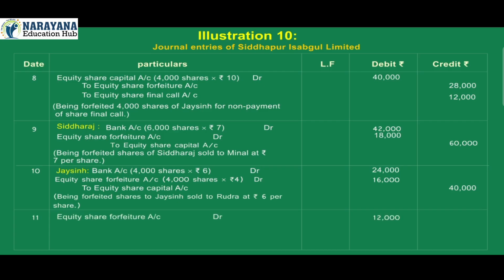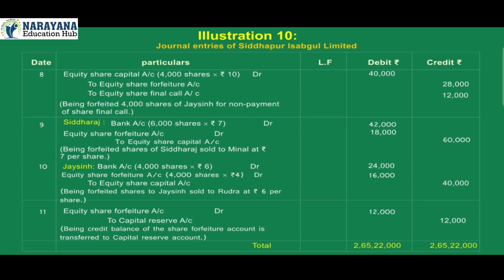11. Equity share forfeiture account debit 12,000 to capital reserve account credit 12,000. Being credit balance of the share forfeiture account is transferred to capital reserve account. Total debit 2,65,22,000. Credit 2,65,22,000.